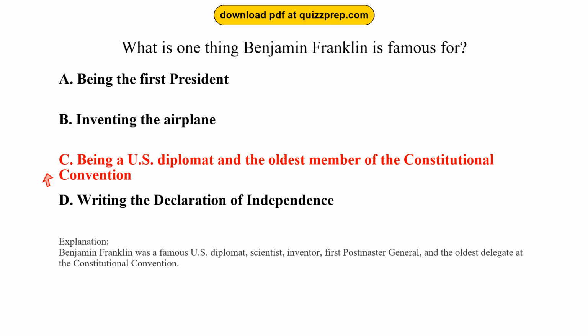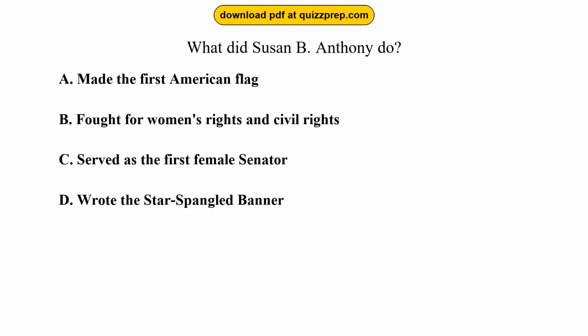Benjamin Franklin was a famous U.S. diplomat, scientist, inventor, first Postmaster General, and the oldest delegate at the Constitutional Convention. Question 24. What did Susan B. Anthony do? Option A, made the first American flag. Option B, fought for women's rights and civil rights. Option C, served as the first female senator. Option D, wrote the Star-Spangled Banner.